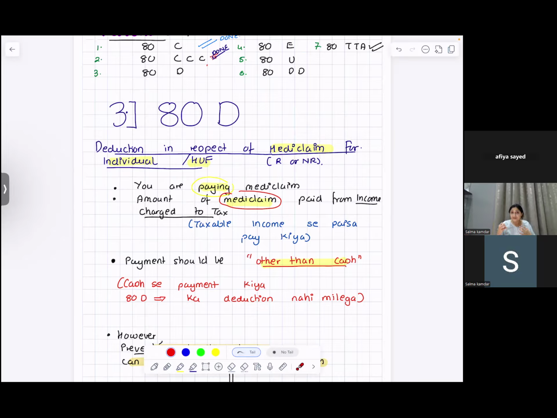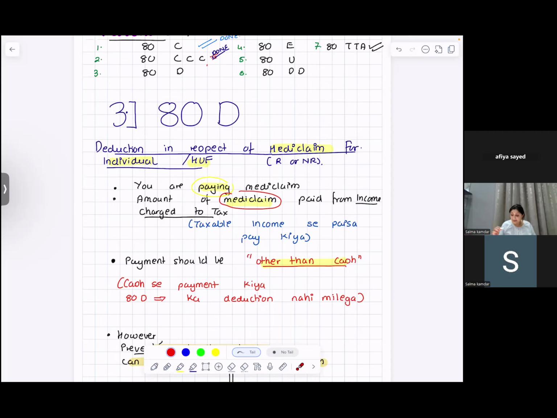So you are paying mediclaim. The amount of mediclaim that you have paid out of your taxable income, not in cash, other than cash.